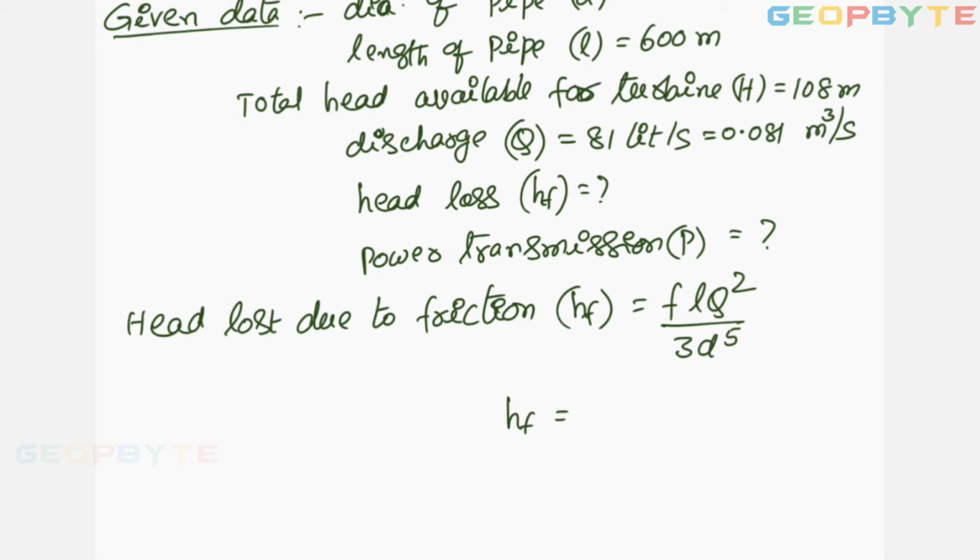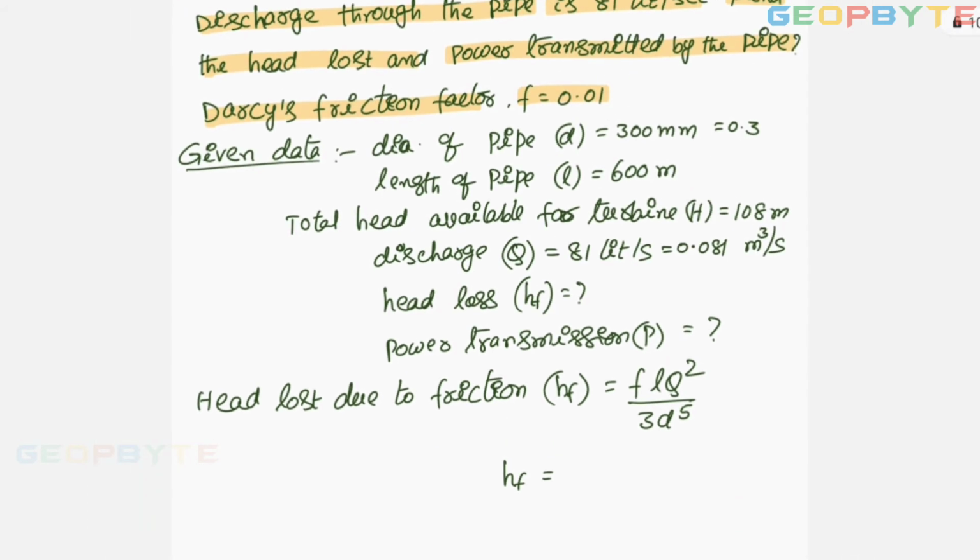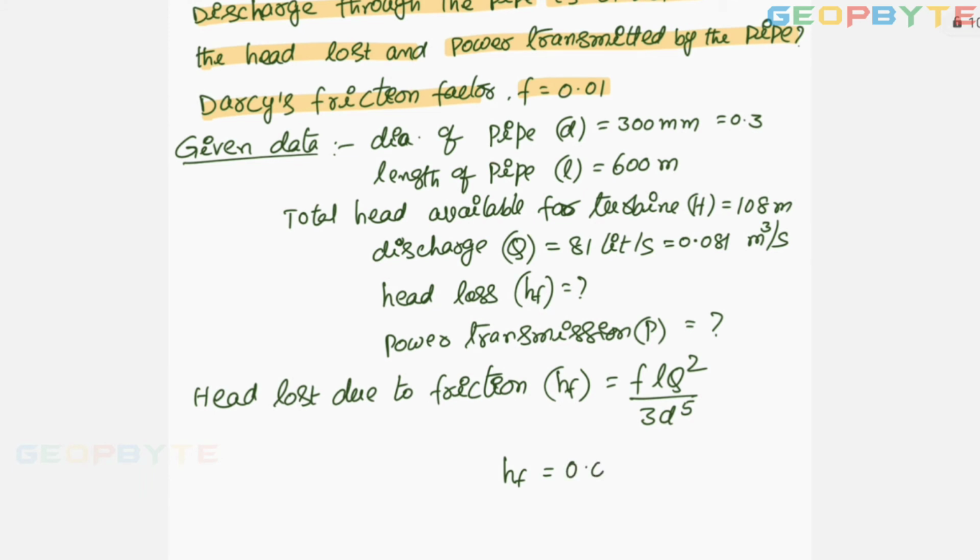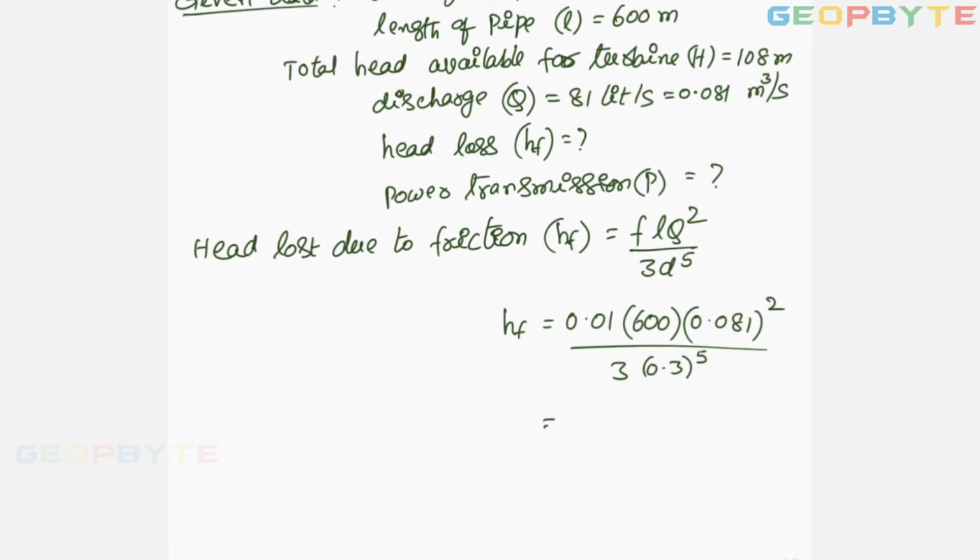HF equal to F value, coefficient of friction 0.01, L length of the pipe 600 meters, Q 0.081, F L Q square by 3 d power 5, 0.3 power 5. Simplify this value for getting the HF, 5.4 meters.